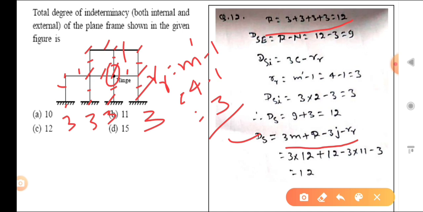So put all these values: 3 into 12 plus 12 minus 3 into 11 minus 3. That is equal to 12. Okay, so that is the first method.